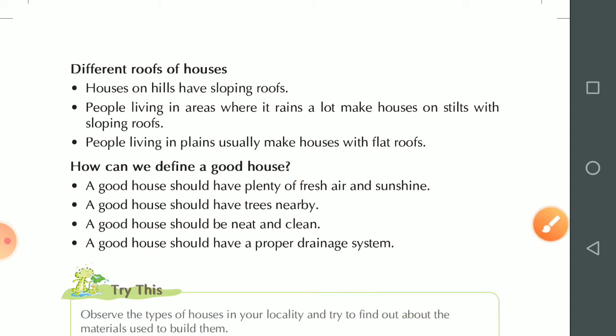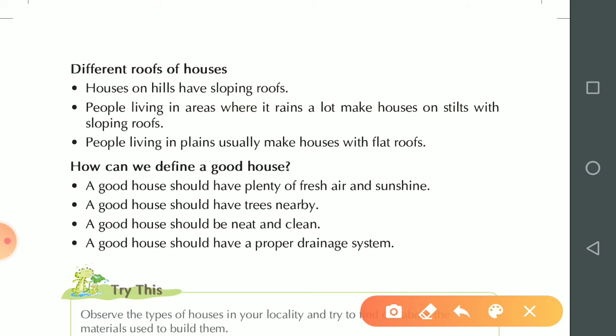People living in areas where it rains a lot make houses on stilts with sloping roofs. In rainy areas, people also make sloping roofs. People living in plains usually make houses with flat roofs. In plain areas, people use flat roofs.